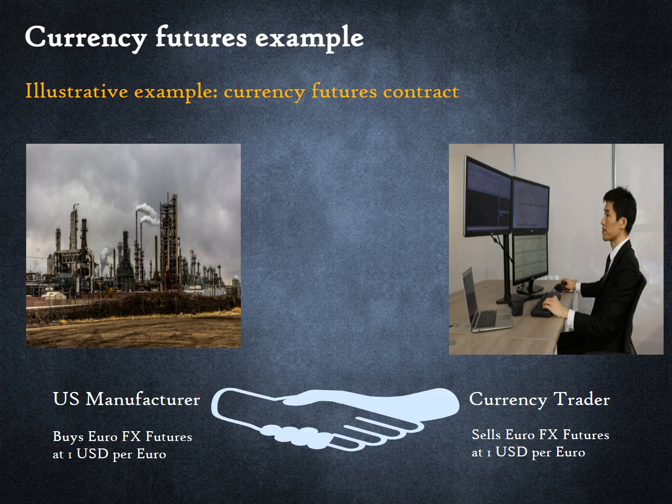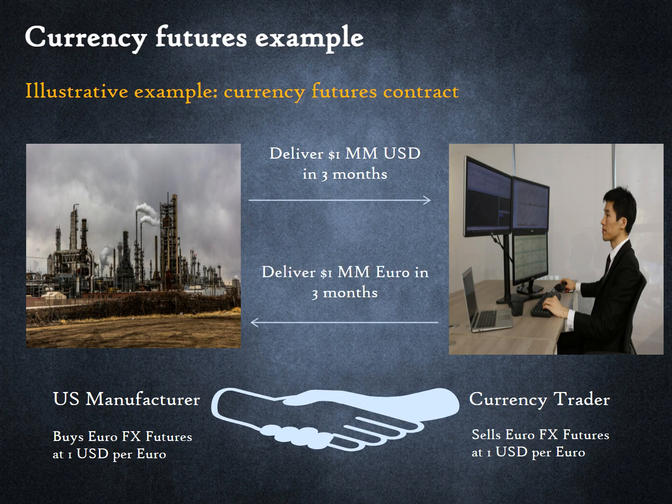The seller of the futures contract is a currency trader. At the end of 3 months, the manufacturer delivers $1 million to the currency trader. The trader, in turn, buys euros from the market at the prevailing rate but delivers euros to the manufacturer at the pre-negotiated rate. The profit or loss made by the trader depends on the exchange rate prevailing at the end of 3 months. The trader could also sell this futures contract to another trader before the contract expires.